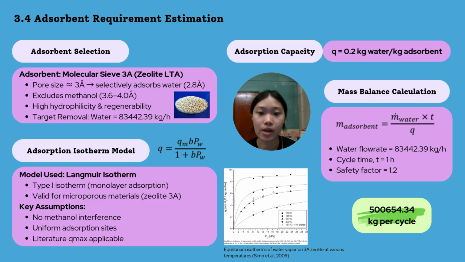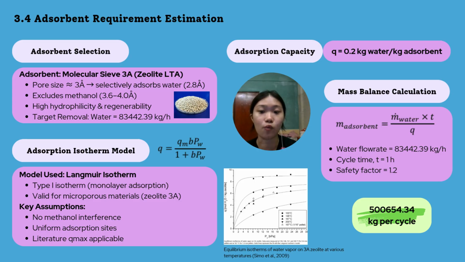The isotherm graphs show that the adsorption capacity increases sharply at low water partial pressures, and then reaches its maximum capacity as the adsorbent becomes saturated. This characteristic curve confirms Langmuir-type behavior, supporting the use of these models. For the adsorption capacity, a working value of 0.2 kg water per kg adsorbent is used.